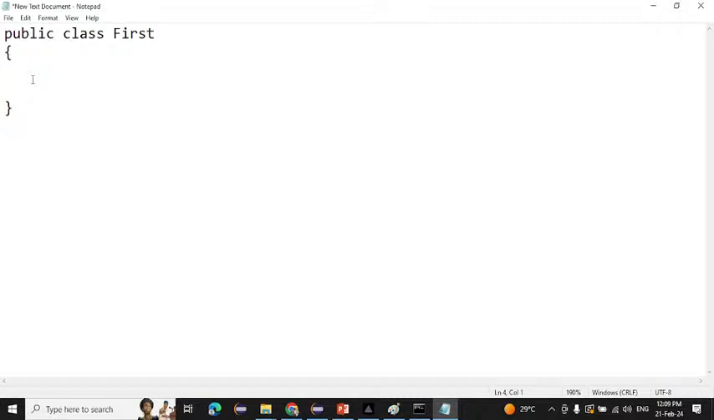Now if I run this program, JVM knows only one thing, that is the main method. What is meant by main method? Main method is a predefined method. We can say that JVM will go to the predefined method, that is the main method. It will go there.